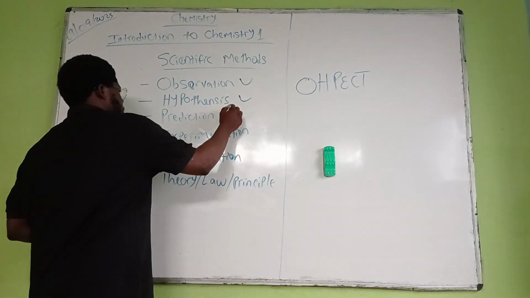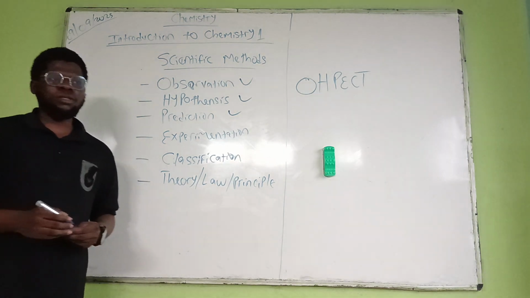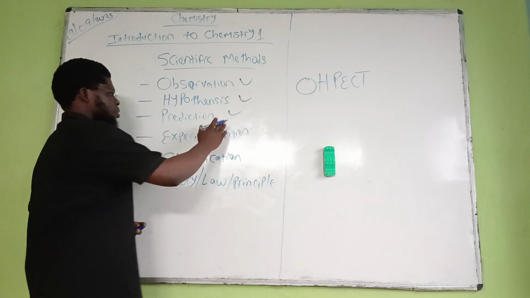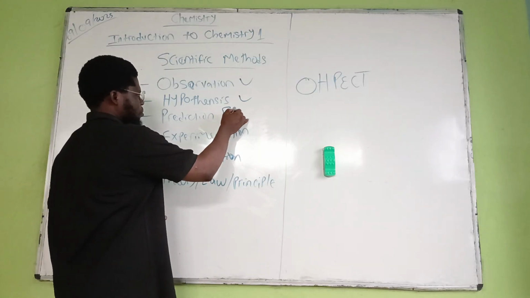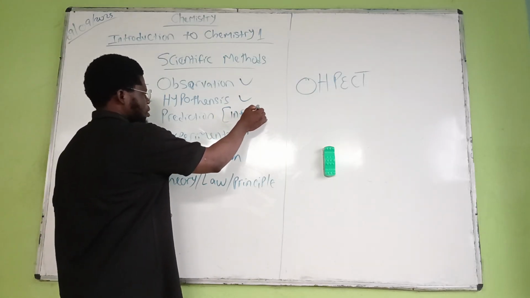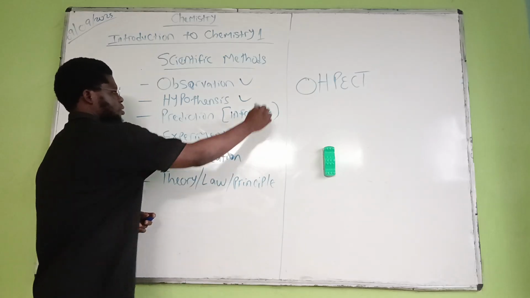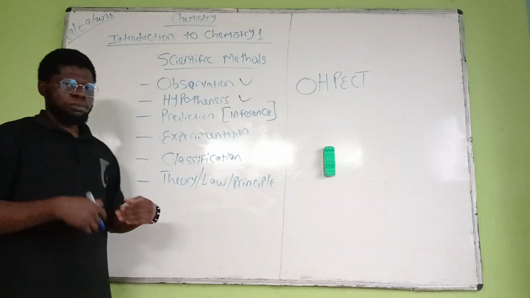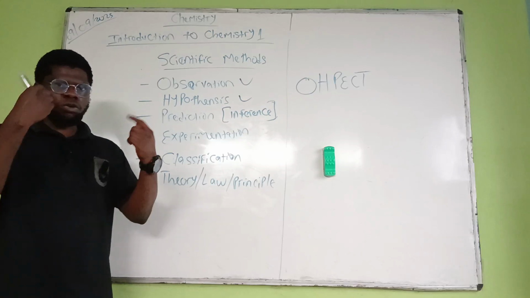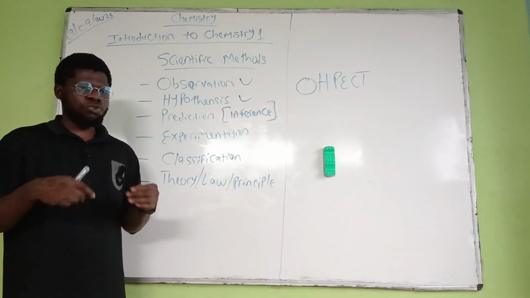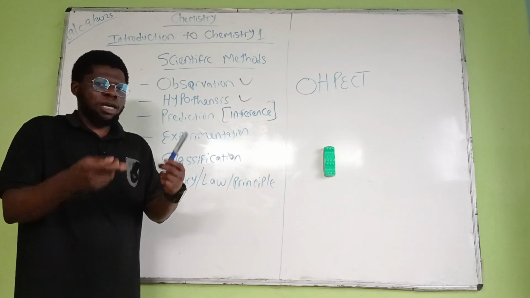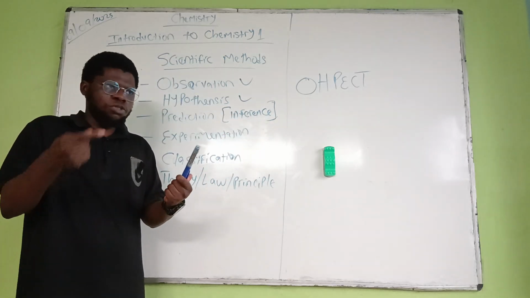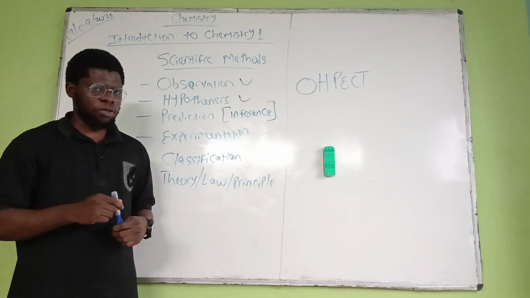The next one we have is prediction. On this, I can bring out a particular term here, which is inference. Prediction is to predict or to assume. To assume a particular thing can be used for a particular purpose. Do you understand? To assume something can be used for another purpose.